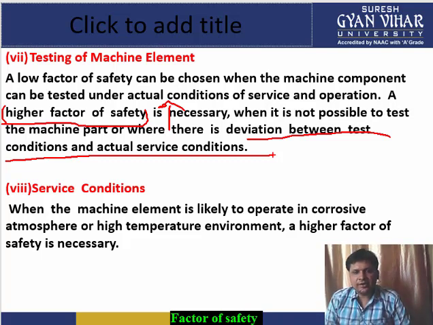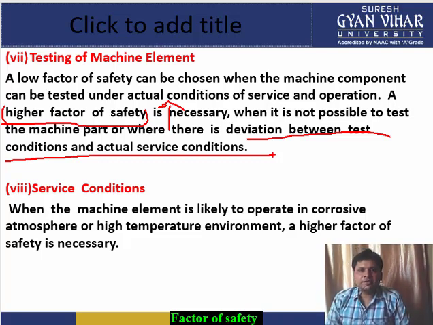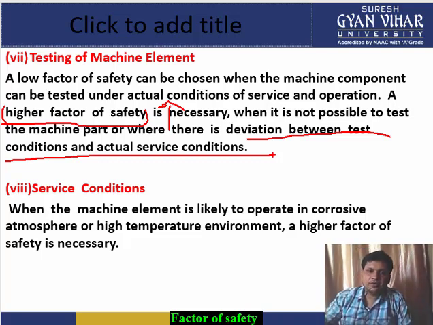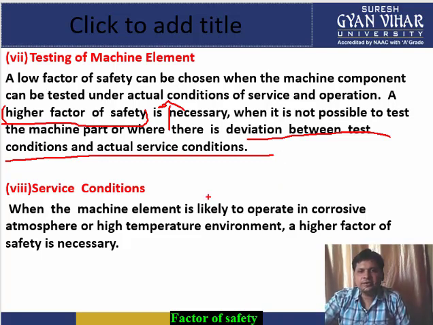See, whenever a test is conducted on any component, the test conditions are very different from the conditions in which the component will be used after its testing, after its designing, after it has been brought to the market. So if this deviation can't be predicted nicely, a high factor of safety is taken.